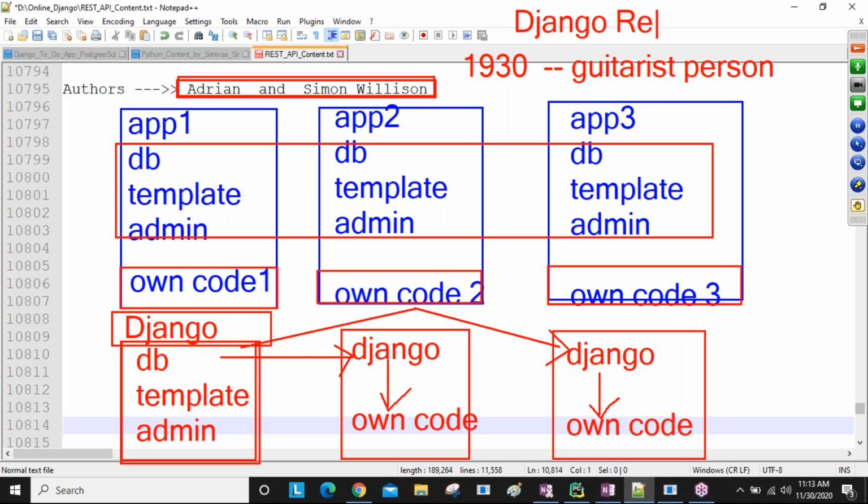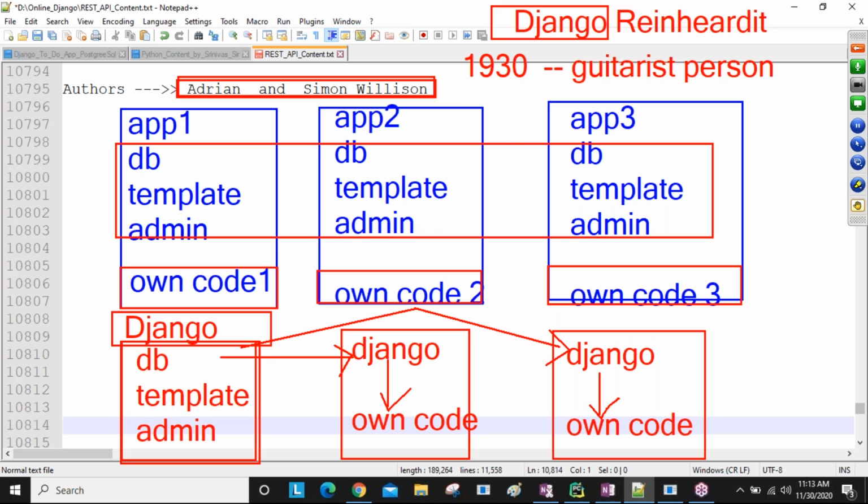Our developers love this person and love Django Reinhardt's music more and more. That's why they took our framework name as Django. Based on this person, they named our framework Django.